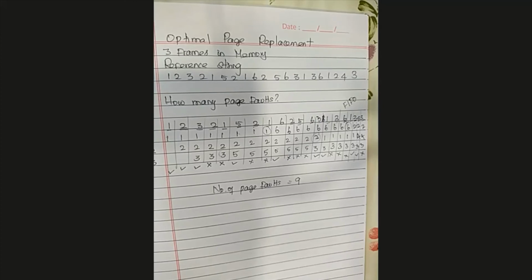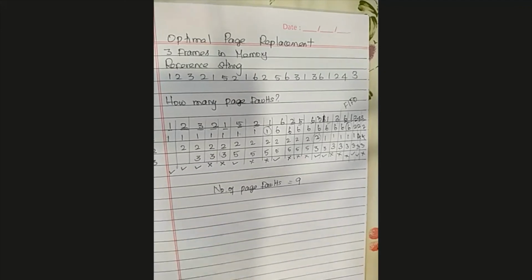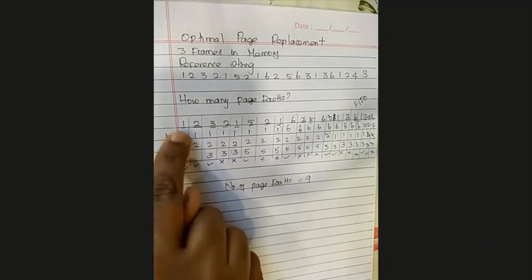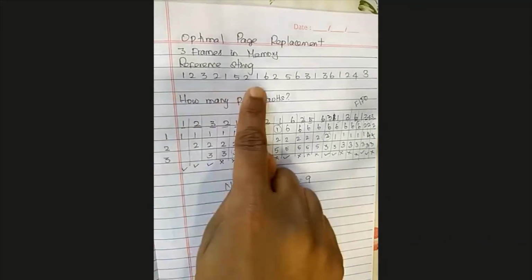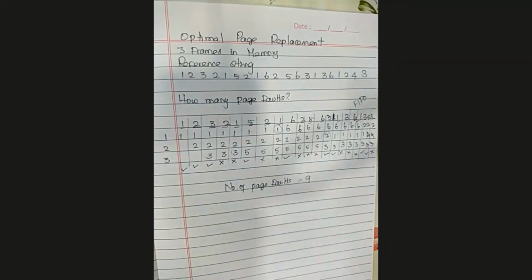As a homework, maybe today you can try the least recently used, LRU, with the same reference string and the same 3 frames. Let's try the least recently used page replacement algorithm, find out how many page faults, and message me the output or the answer.